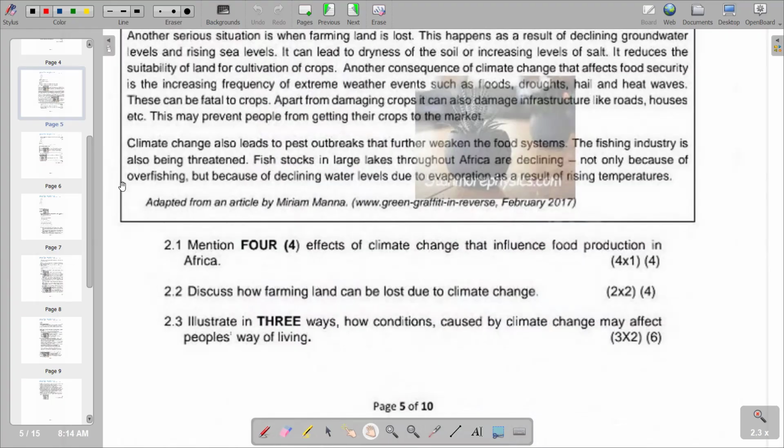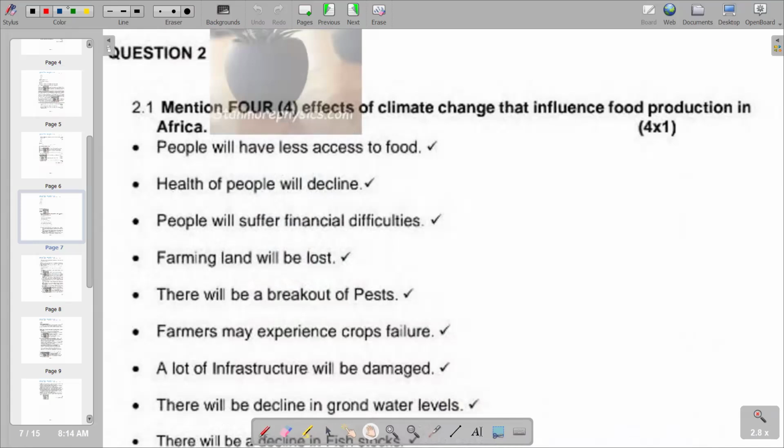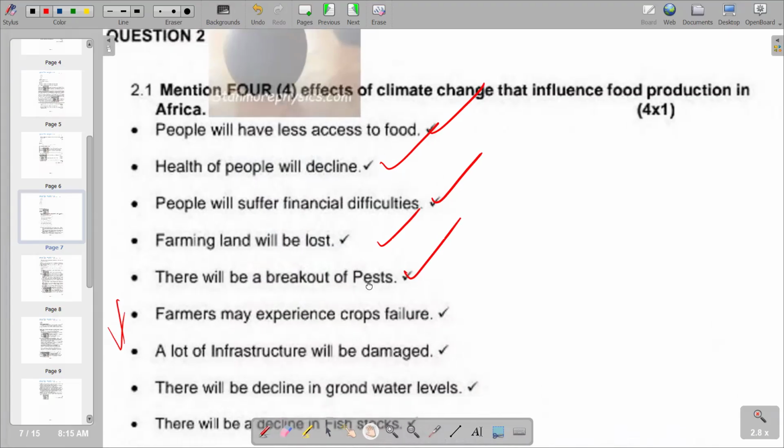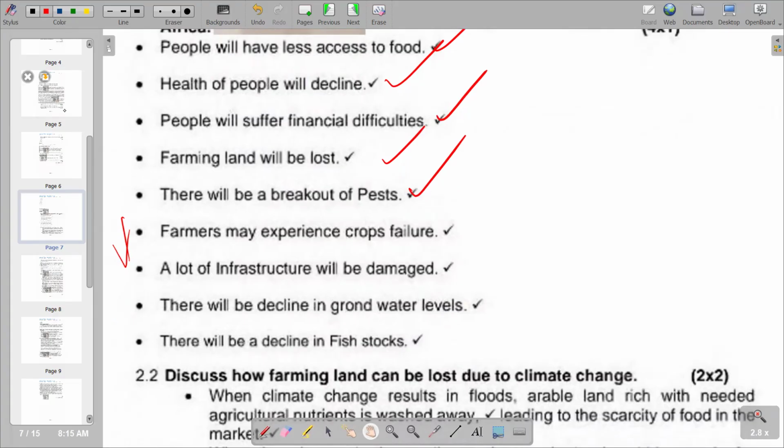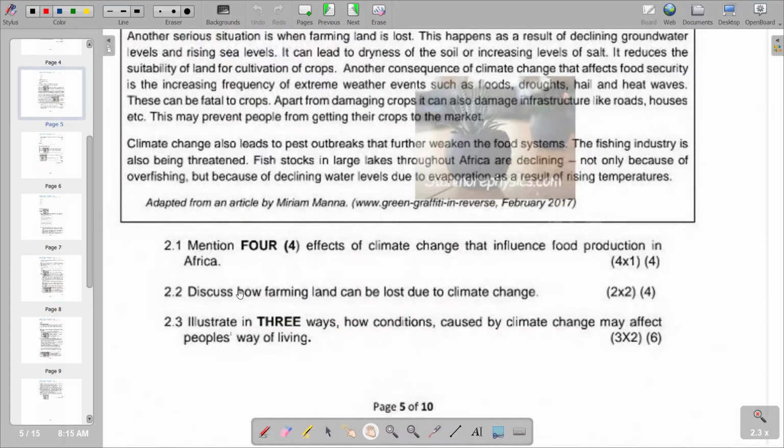We have those effects mentioned in another section, whereby the first effect is that people will have less access to food, health of people will decline, people will suffer financial difficulties, farming land will be lost, there will be breakout of pests. These are some of the further points that are also correct that we can consider. And then we'll move on to the next part of our question, which is 2.2.